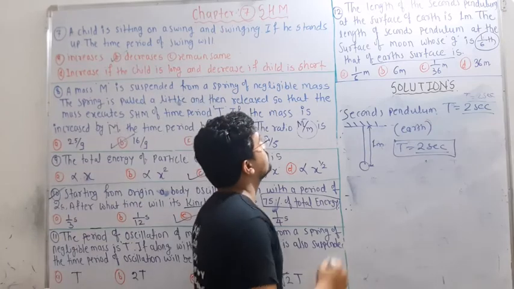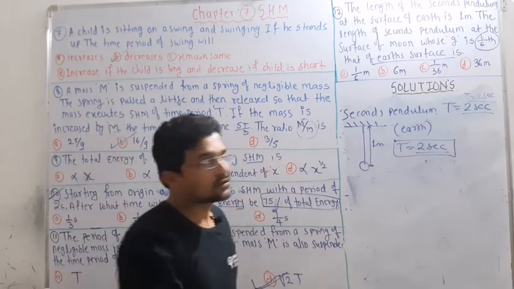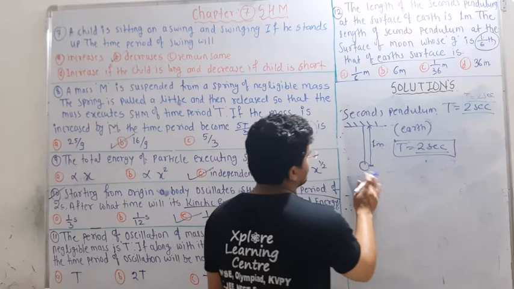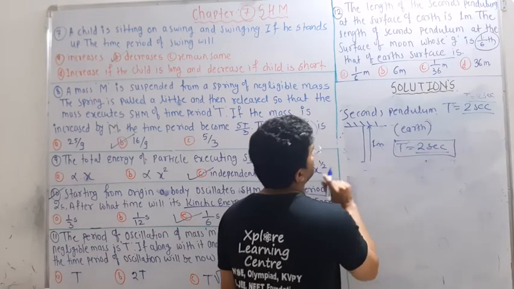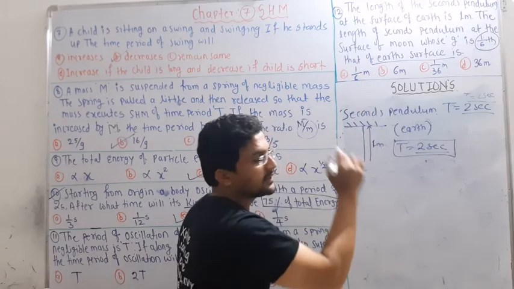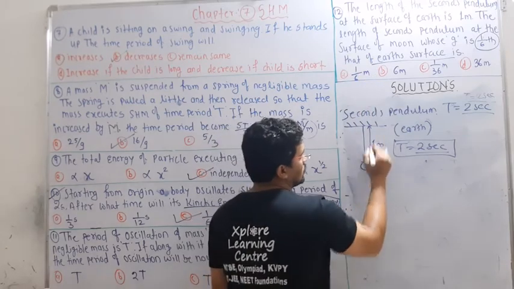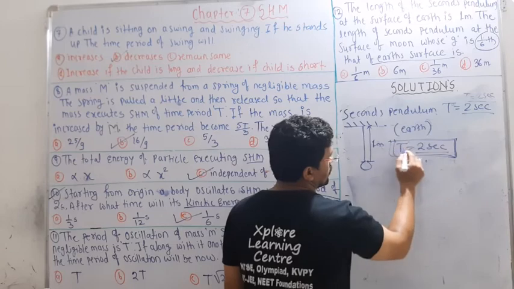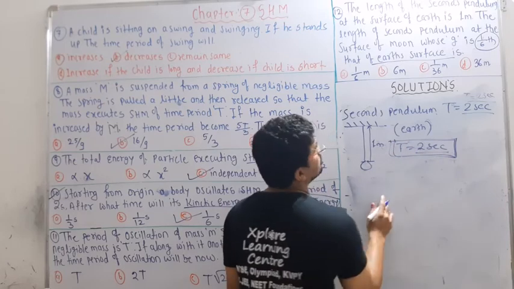So here is the 12th question. You have this time period. The length of the second pendulum at the surface of the earth is 1 meter. If the length is 1 meter, then it is called a second pendulum, that is T is equal to 2 seconds on the surface of the earth.